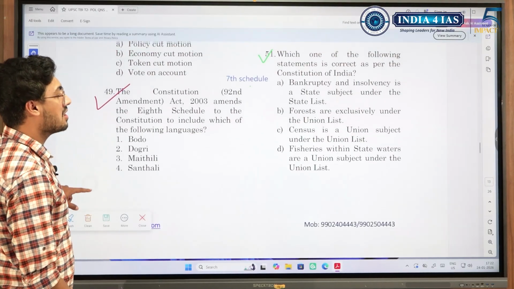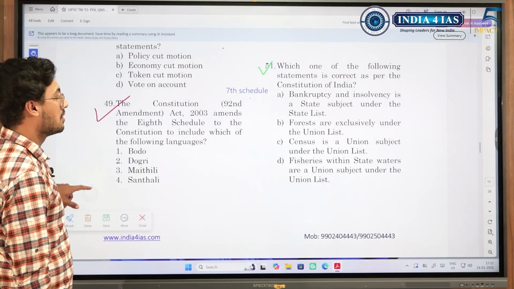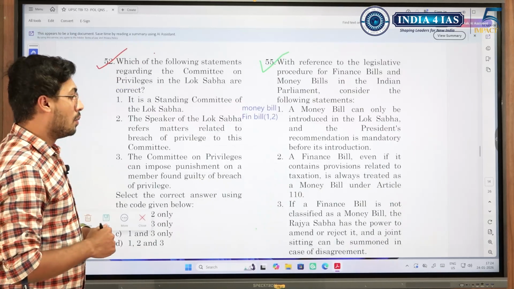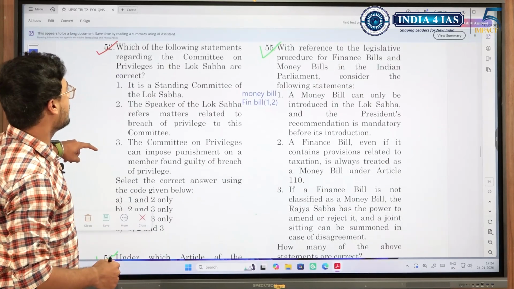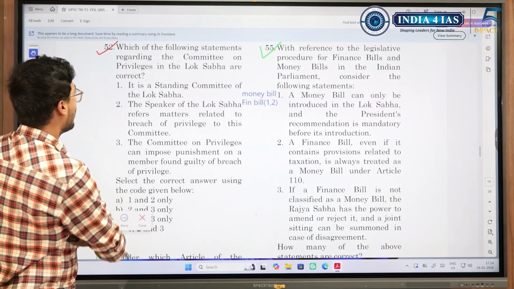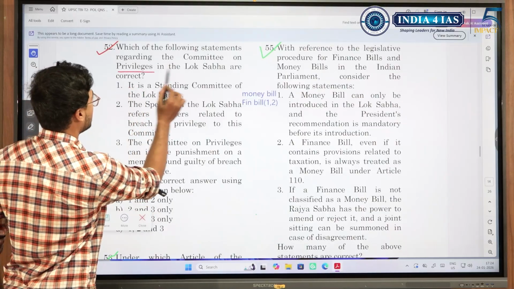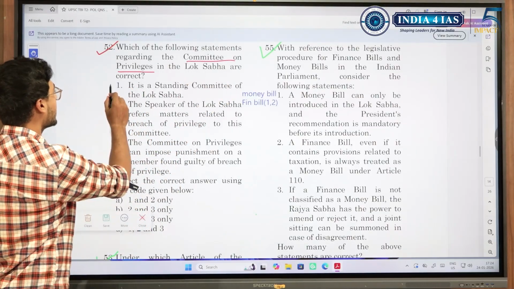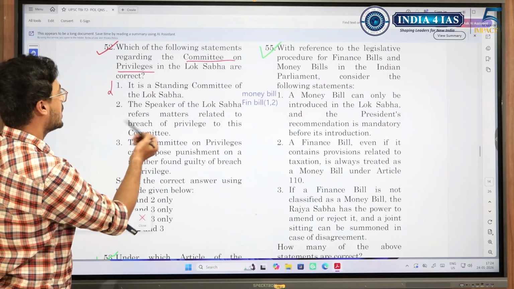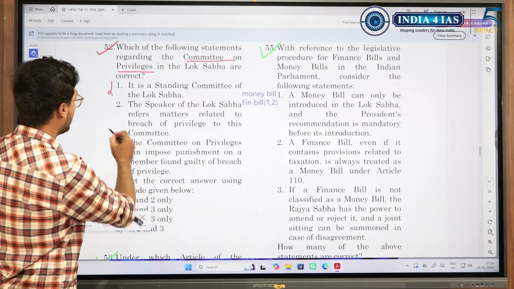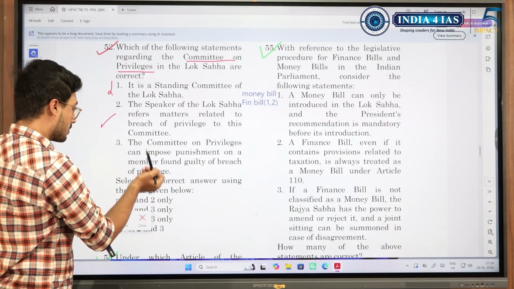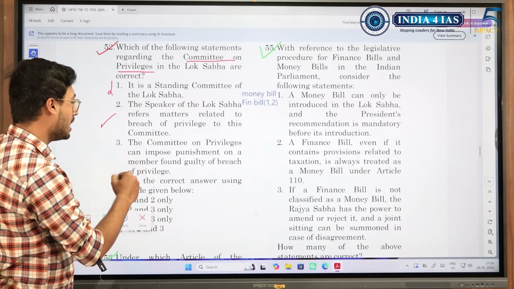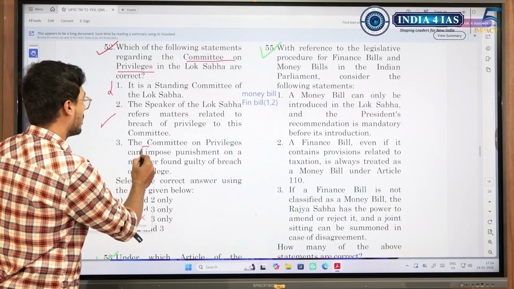In this case, census is something that is in the union list. Moving on, which of the following statements regarding Committee on Privileges in Lok Sabha are correct? So it is a standing committee of Lok Sabha. If you see, this fact is not mentioned in Lakshmikant. Speaker of Lok Sabha refers to matters related to breach of privilege. This is a generic statement. Committee on Privileges can impose punishment on a member.